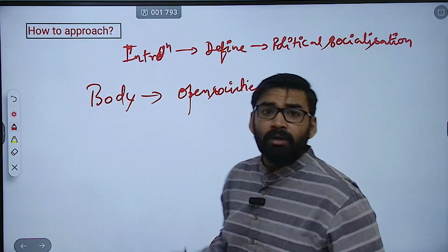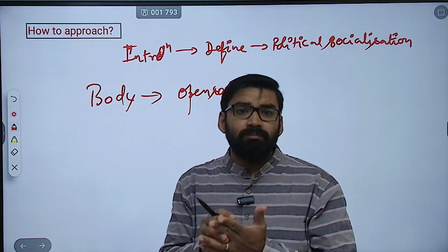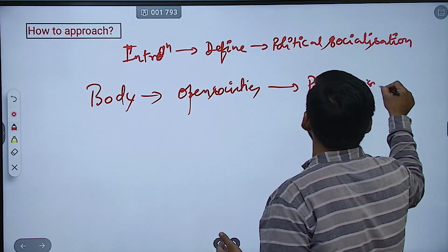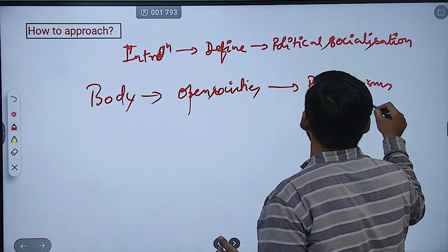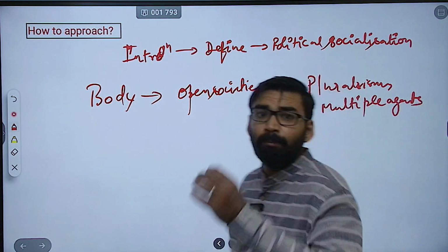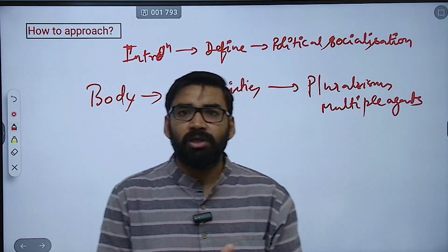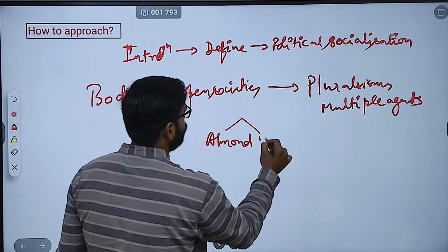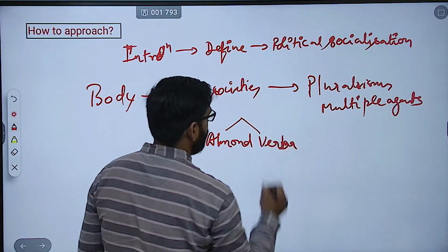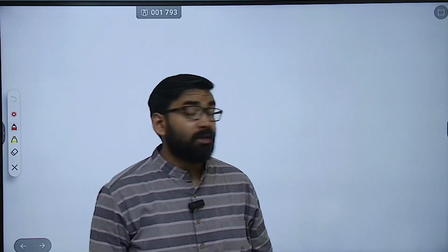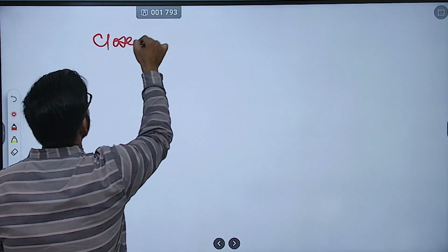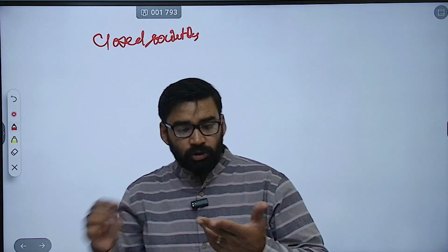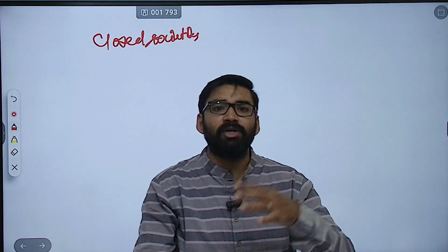societies. Now open societies, pluralism, multiple agents are there, like media, civil society, education. Here you can mention these scholars, Almond, Verba. These two scholars you can mention here. Okay. Then you can mention closed societies, which are very important, authoritarian in nature, with restricted information, like USSR and China.